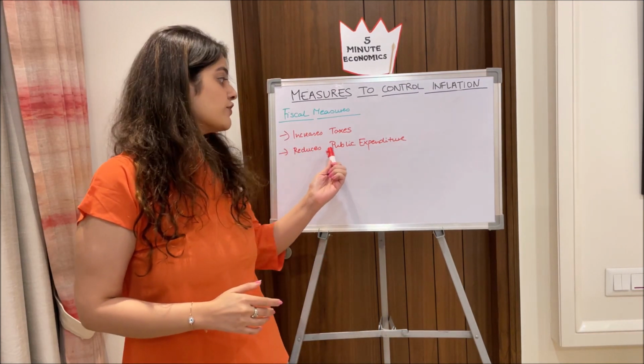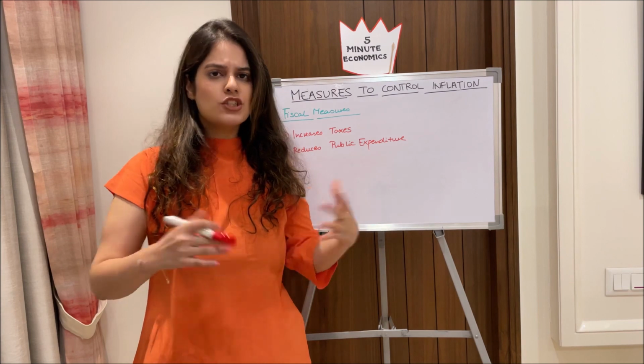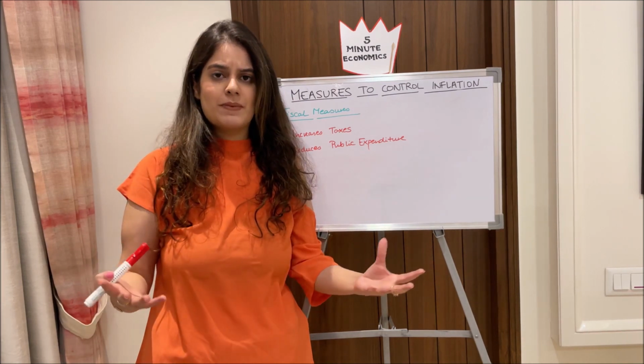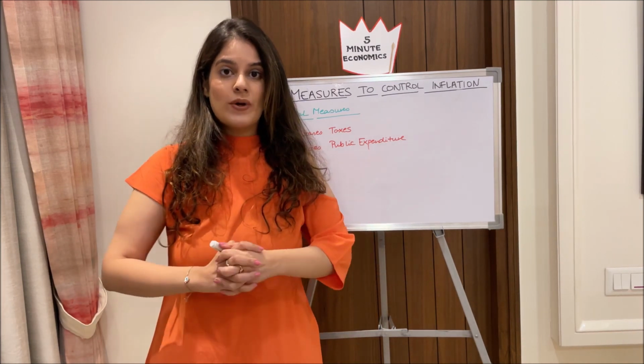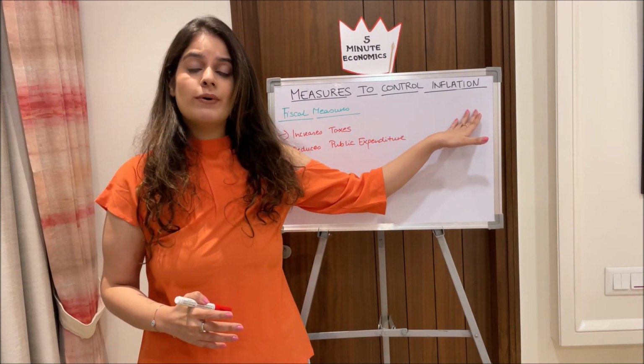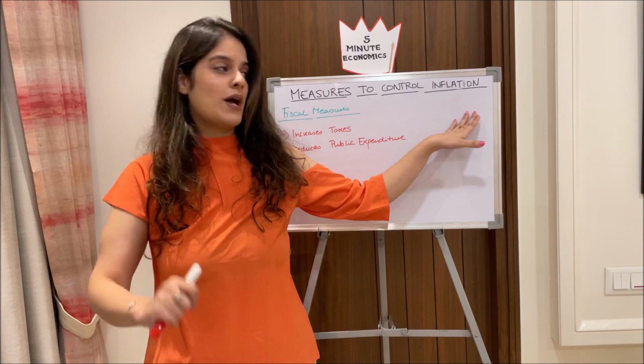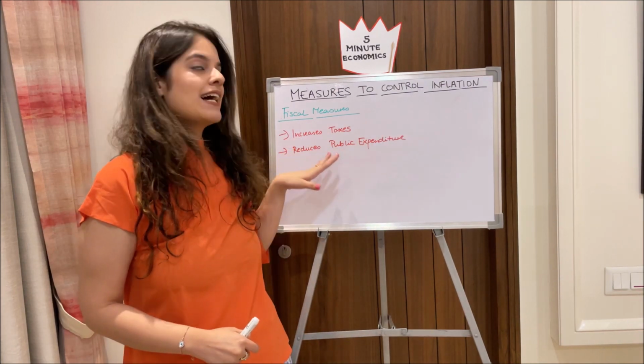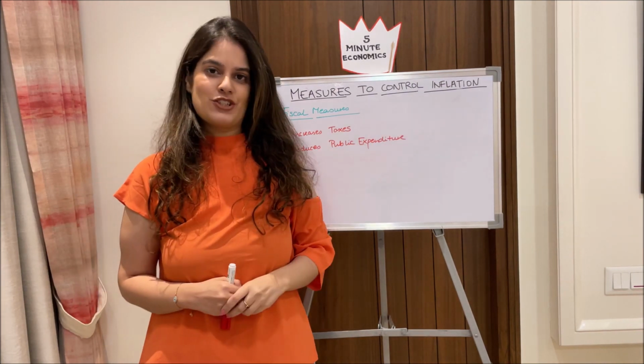Secondly, they will reduce public expenditure at such a time, because there's already so much money supply. The government should not unnecessarily invest more in public expenditure. So that is the case of inflation. However, in the case of deflation, you already know what's going to happen. We will decrease taxes as well as increase public expenditure.